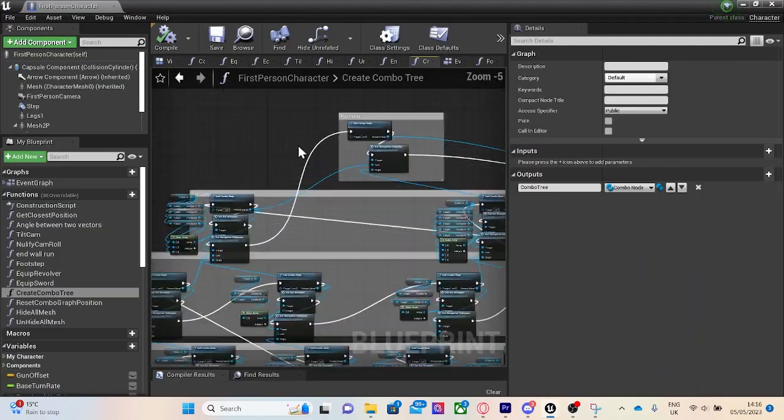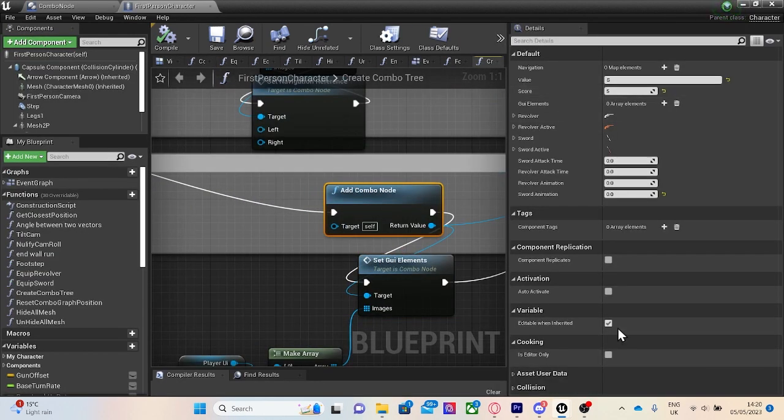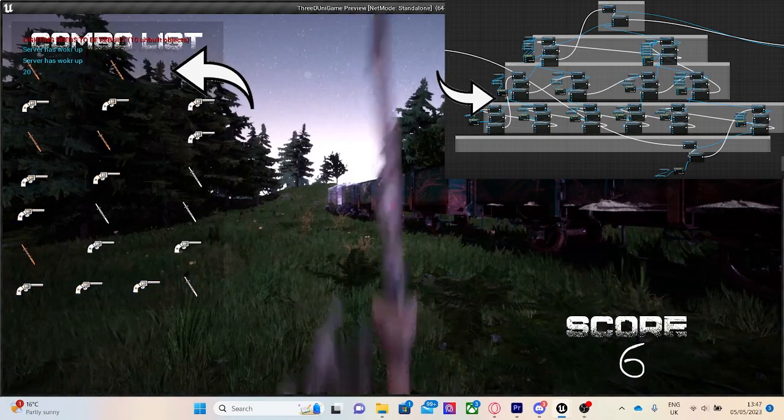When the player spawns, a combo tree is made. A combo tree is a series of combo nodes. Leaf nodes have a score. As the player attacks, they will move through the combo tree.